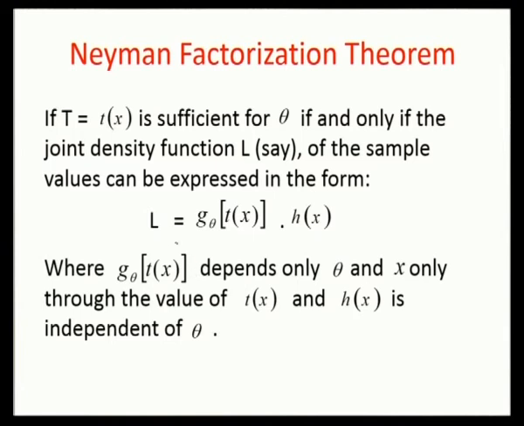So in general the likelihood function can be written as the product of g of x into h of x, where g depends only on theta and on x only through the values of T of x. h of x is purely independent of theta.